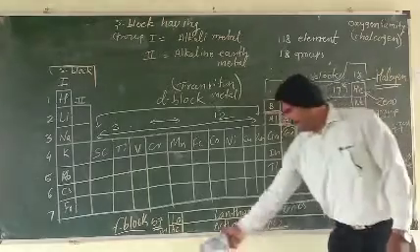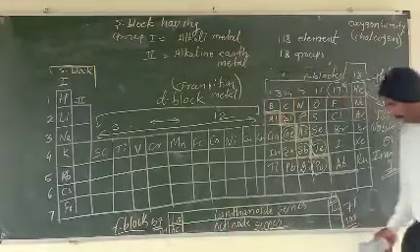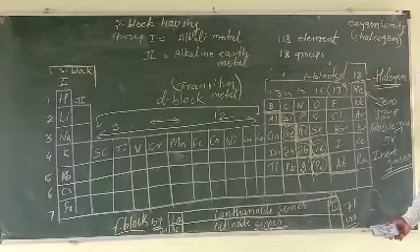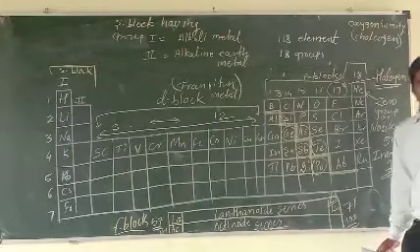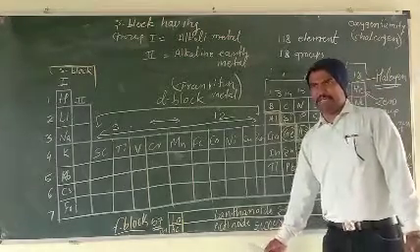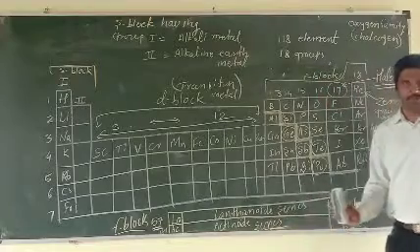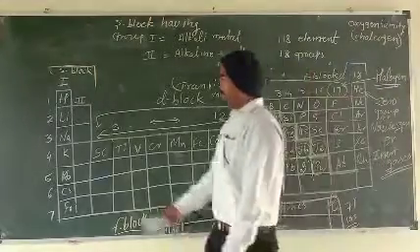In the actinoid series, 89 to 103 are present. These are the elements present here. Understood?